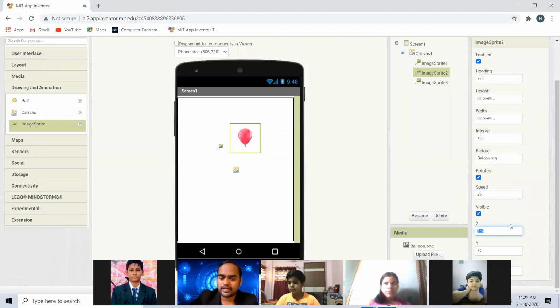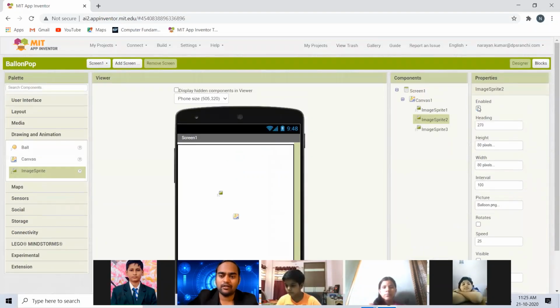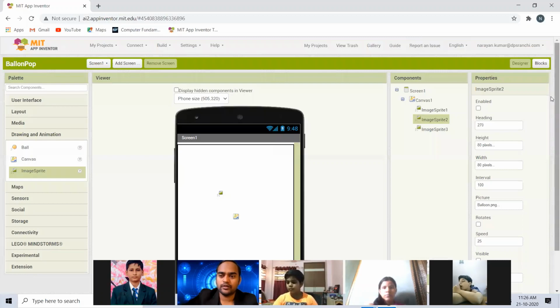X position, this time I will keep it 100, and you can see it's taking position, and I will check it. Visibility, I'll make it invisible. I will say not to rotate, and I will disable it for the time being, because I will enable it through coding. So don't worry for the time being.